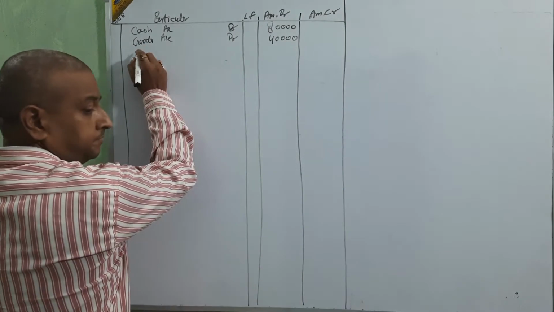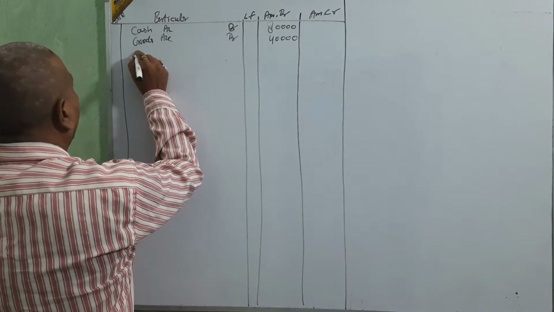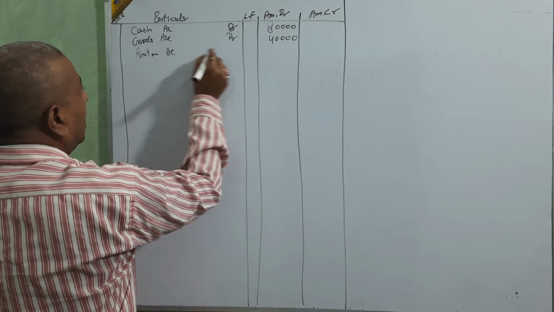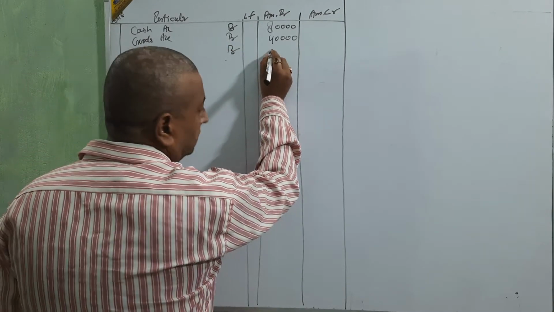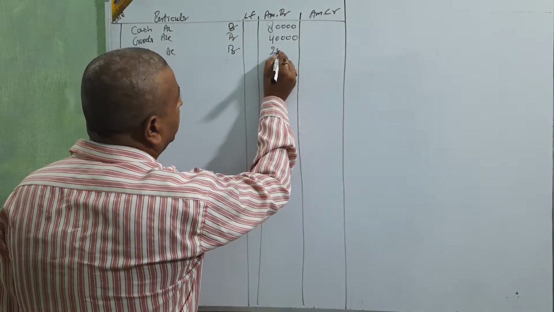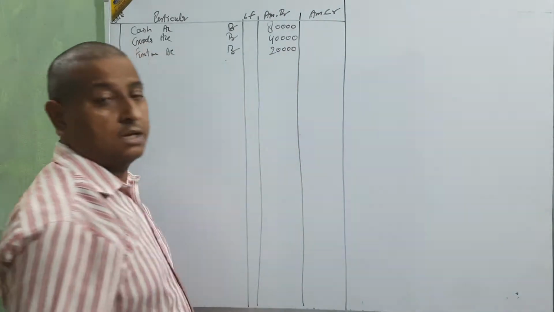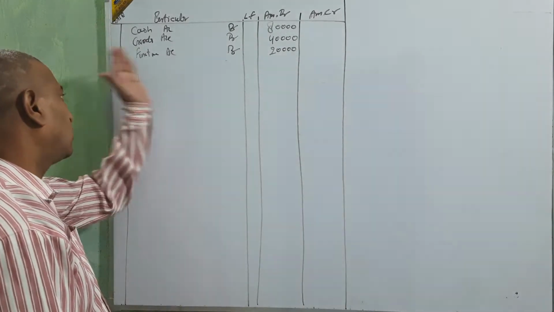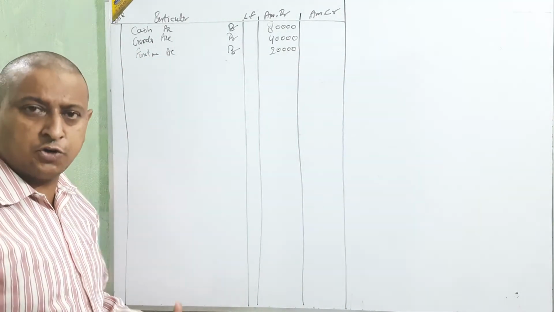Then next, furniture 20,000. Furniture account debit, amount 20,000. It means he started the business with cash, goods and furniture. It's a new case.